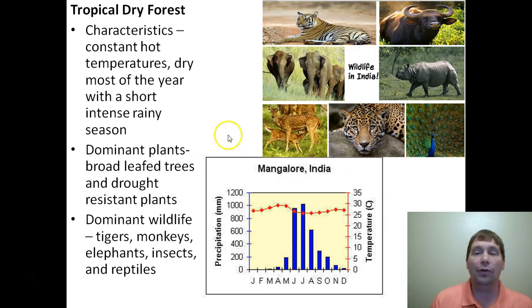Dominant animals you're going to find in the area, this is where most of the world's tigers live, is in a tropical dry forest. You'll find elephants, you'll find monkeys, lots of insects, lots of reptiles. And you see I've got a picture of India. India is a classic example of a tropical dry forest. Most of the country of India is a tropical dry forest. And so that's why animals from India are a great example of animals that live in a tropical dry forest.